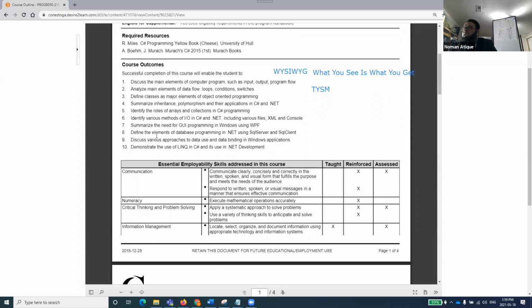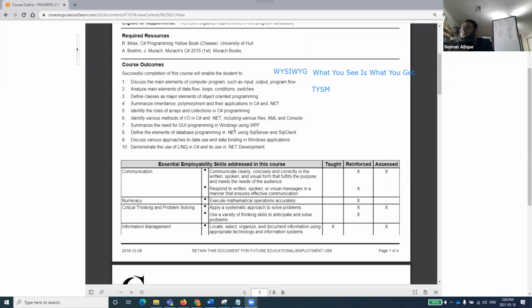Anyhow, we'll talk about this GUI, graphical user interface programming in Windows Forms and Windows WPF. Define the elements of database programming in .NET using SQL Server. This is a very important part. I will give you a very good introduction to SQL Server. We'll install SQL Server, and we have integration of SQL Server in Visual Studio. We'll talk about Visual Studio, SQL Server and SQL Client. They are very, very important parts of it.